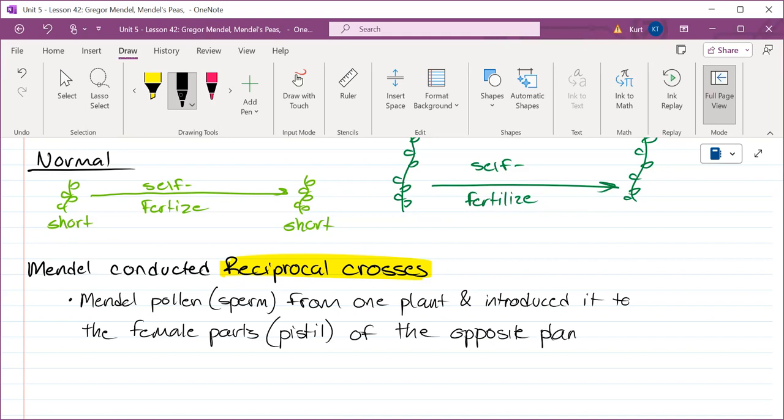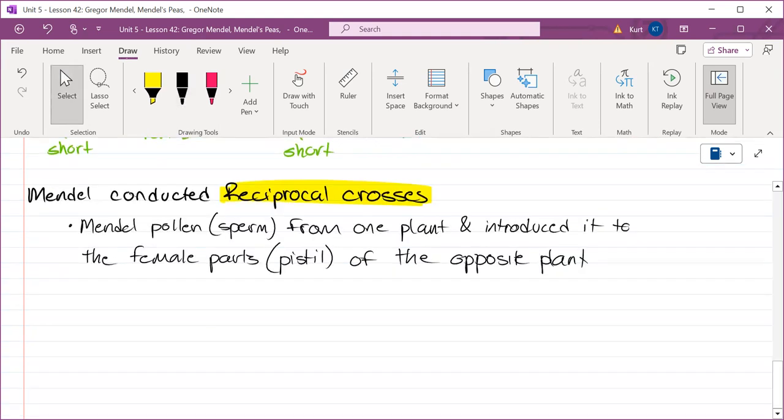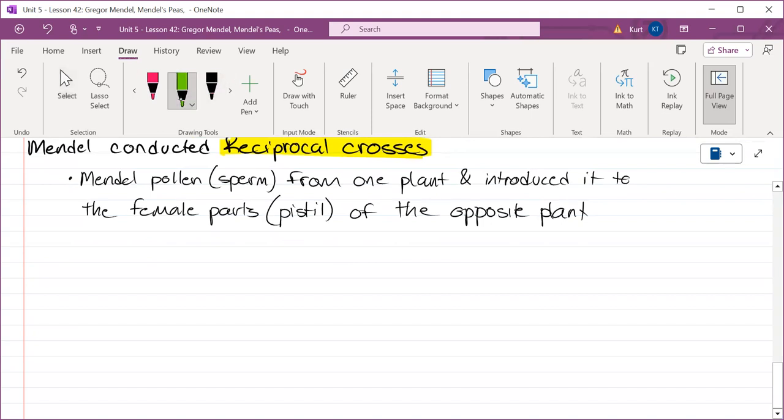This would not be done naturally. This is Gregor Mendel literally taking pollen from a short, putting it into the pistil of a tall, taking the pollen of a tall and putting it into the pistil of a short. He does cross breeding. And so here's what his experiment looked like, guys.